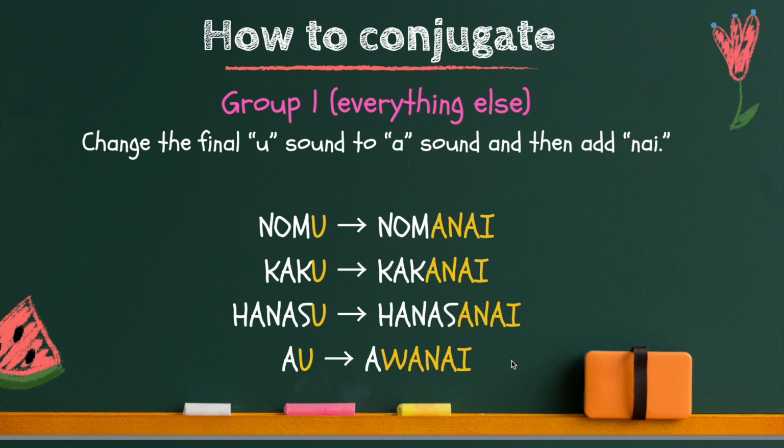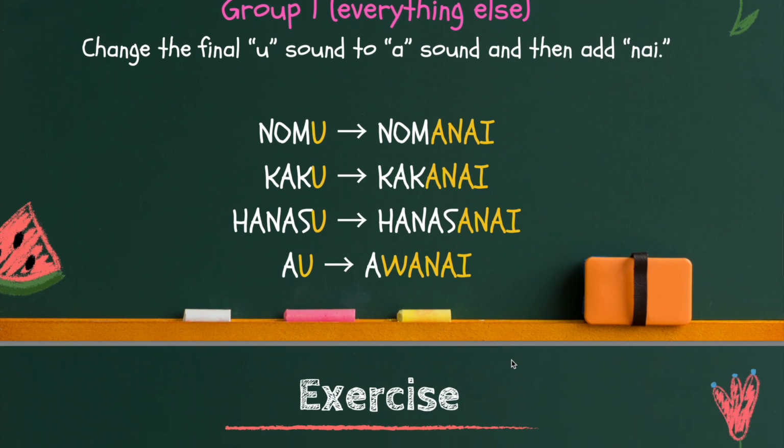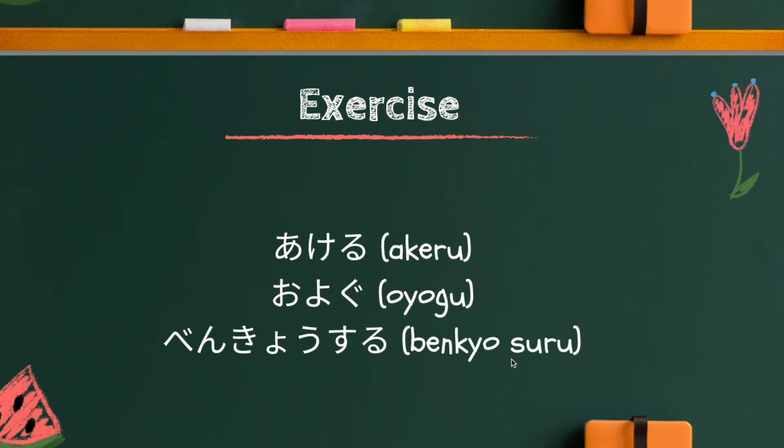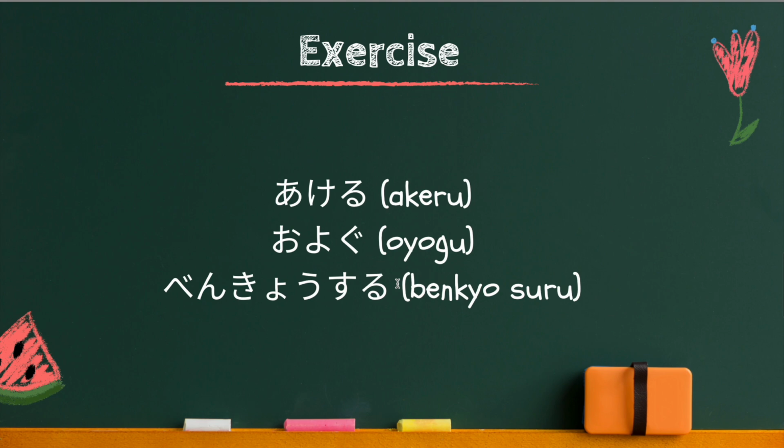So now I'd like you to do this exercise. There are 3 dictionary form verbs. So stop the video and think which group this is, and then change the verb into the ない form. When you are ready, please come back.